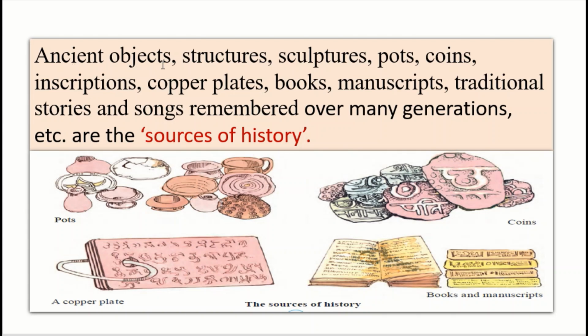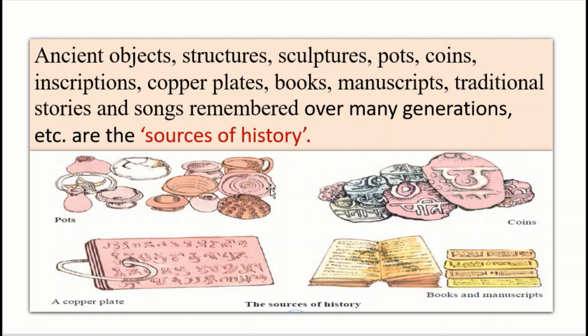Children, ancient objects, structures, sculptures, pots, coins, inscriptions, copper plates, books, manuscripts, traditional stories, and songs remembered over many generations are the sources of history.